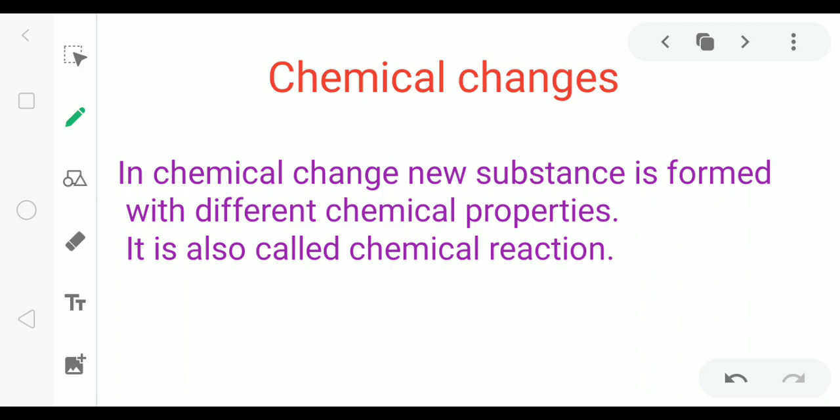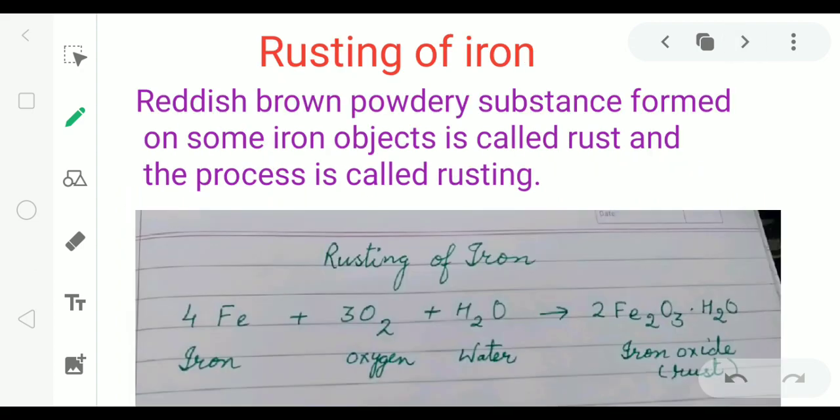In chemical changes, a new substance is formed with different chemical properties. It is also called a chemical reaction. Rusting of iron is a chemical change. The reddish brown, powdery substance formed on some iron objects is called rust, and the process is called rusting.